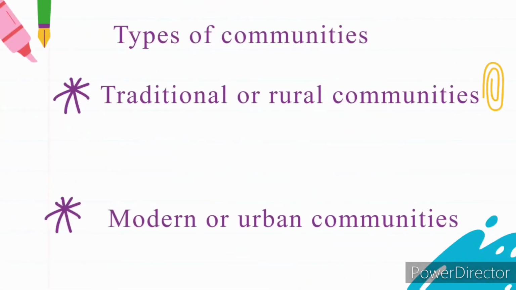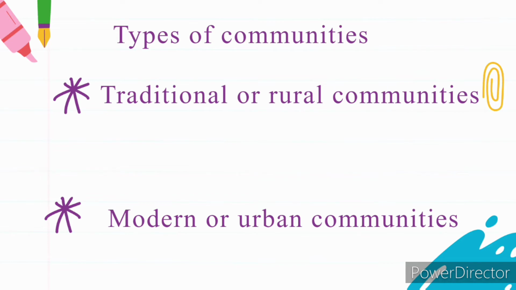Now, let's look at the types of communities. There are two types of communities. Traditional communities, also known as rural communities. Rural is spelled R-U-R-A-L.